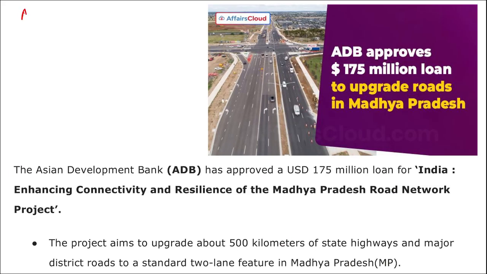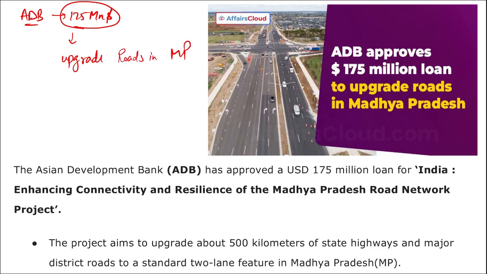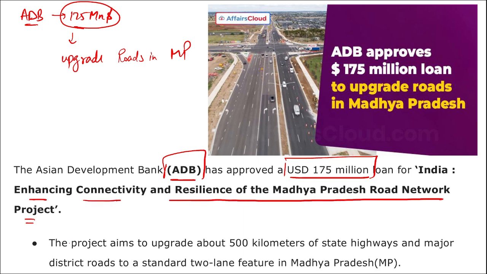Next, we are talking about Asian Development Bank. Asian Development Bank has recently approved a $175 million loan to upgrade the roads in the state of Madhya Pradesh. So this amount of loan will be used to upgrade roads in the state of Madhya Pradesh. That is, Asian Development Bank has approved a $175 million loan for India for the Enhancing Connectivity and Resilience of Madhya Pradesh Road Network project.